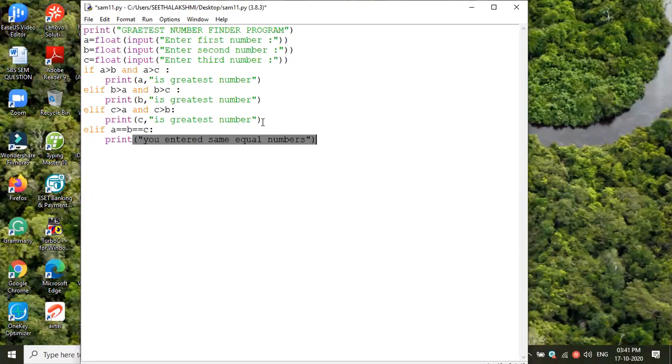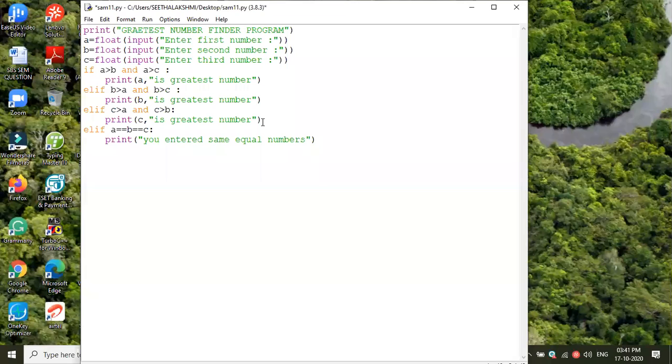Suppose I am giving another condition. A is 10, B is 20, C is 20. Which among them is greater? Then what will be printed? I'm repeating, you have to think. A value is 10. B value is 20. C value also 20. Then which print statement will execute?